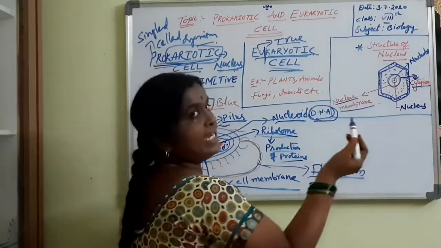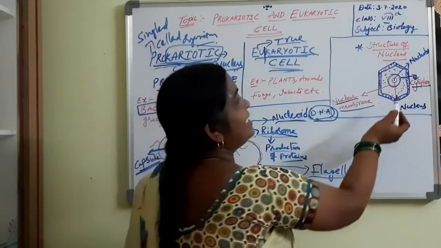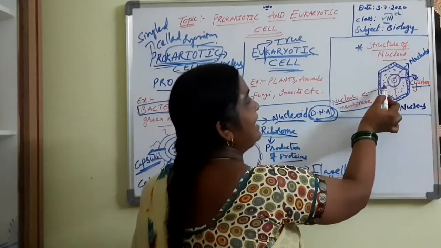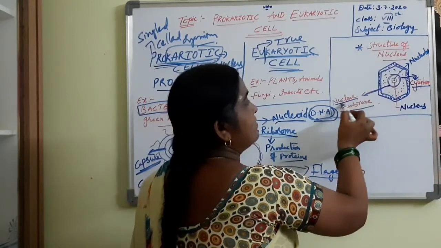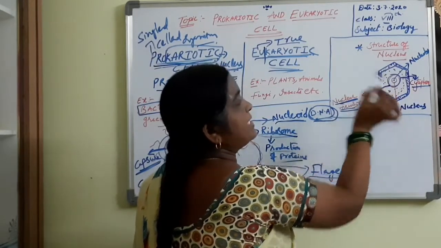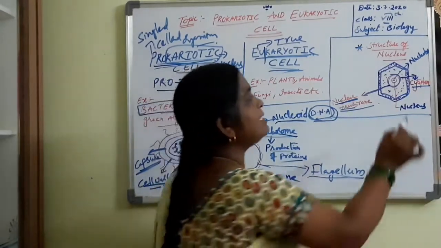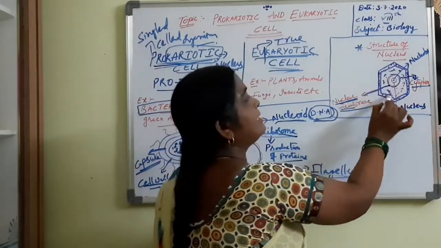That means here we can observe clearly this nucleus is separated by a membrane, that is what? Tell me? Nuclear membrane, from the cytoplasm. Because in this cytoplasm a number of cell organelles we can see.